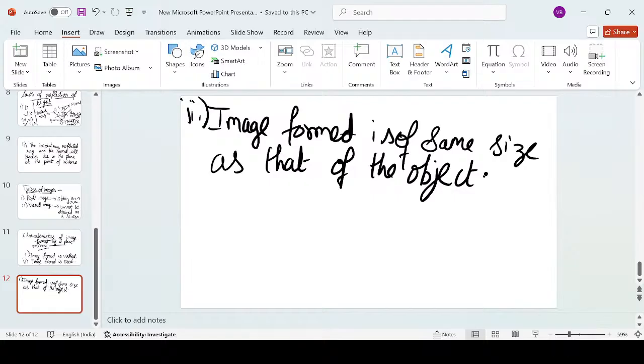Let's suppose we are seeing an image of a candle in a plane mirror. The candle is 12 centimeter tall. So the image of the candle which we are seeing inside the mirror is also 12 centimeter tall. So this means the image is of the same size as that of the object. Clear?